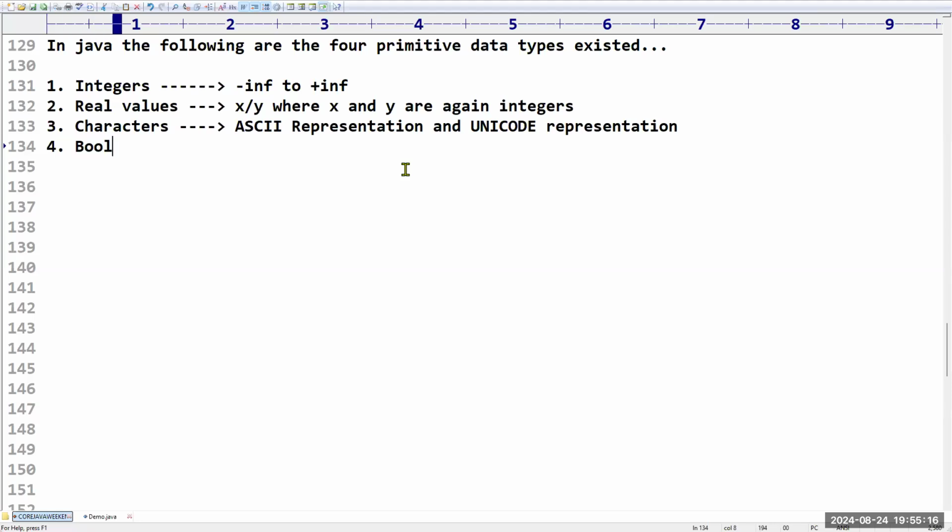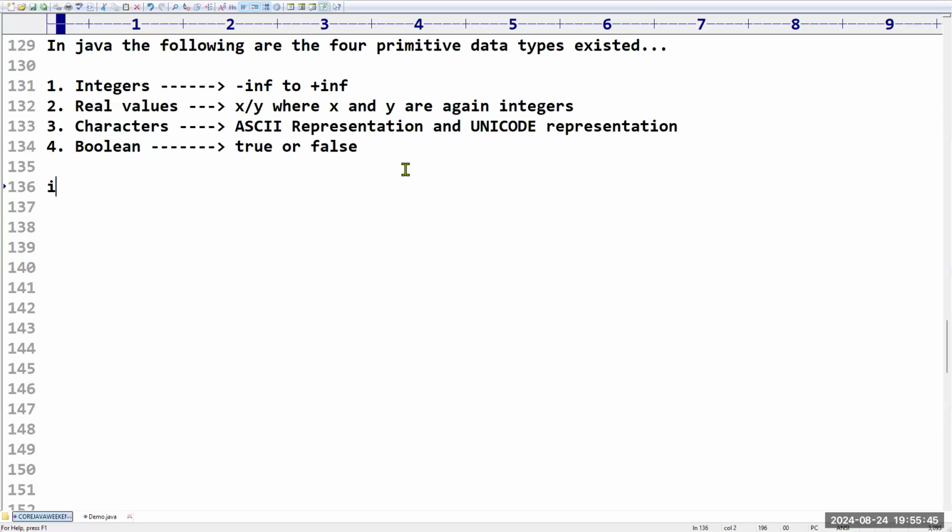What is that last one, sir? Boolean. Sir, what is this Boolean? It holds true or false status. So Java and also Python have this kind of facility. At the top level, sir, these are nothing but the 4 types of data types available in Java. Are you clear with this? Yes, sir.